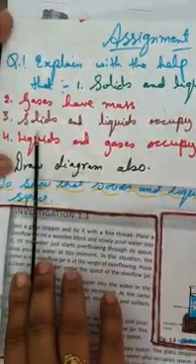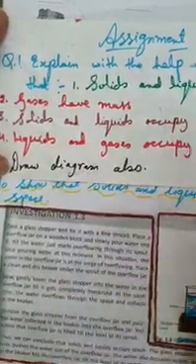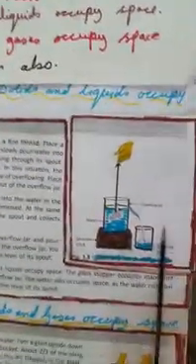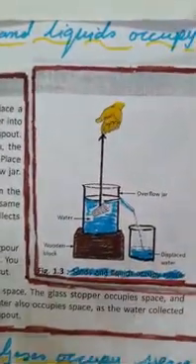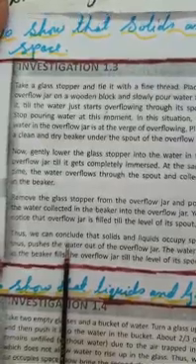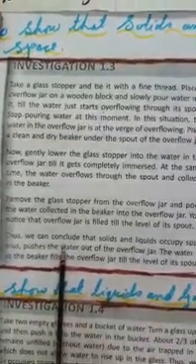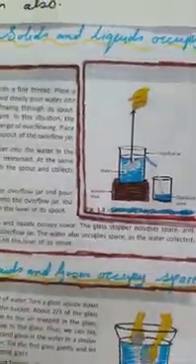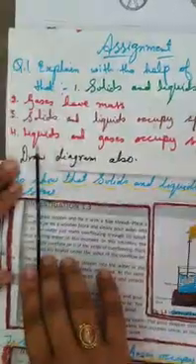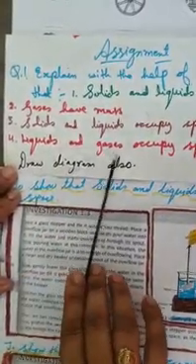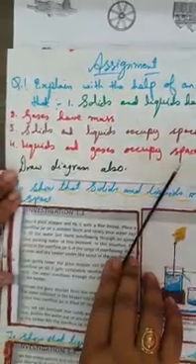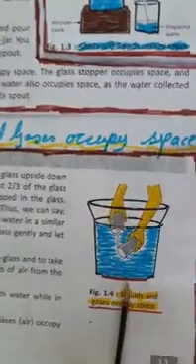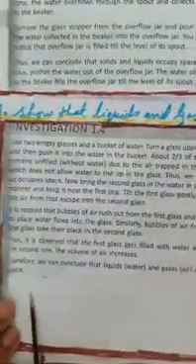Third question, solids and liquids occupy space. This is the answer. This diagram you will draw and this whole investigation you will write. Fourth question, liquids and gases occupy space. Answer here. This diagram you will draw and this whole experiment you will write.